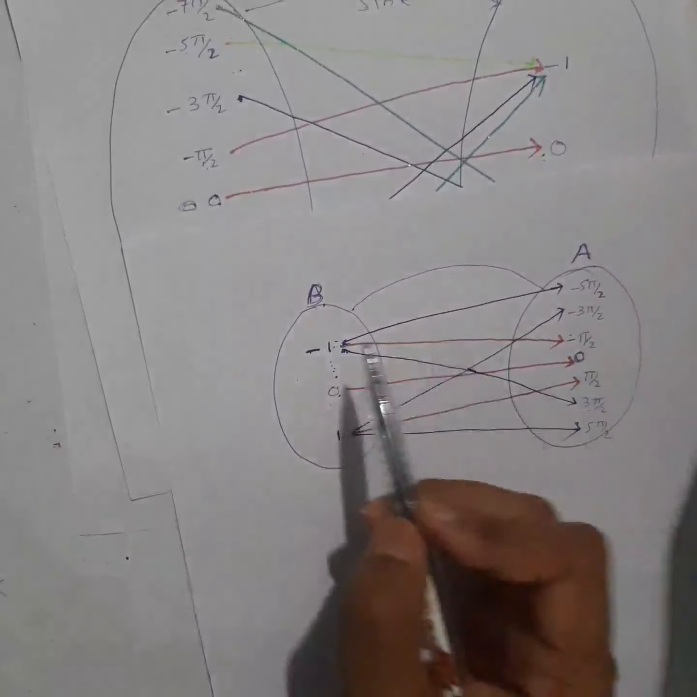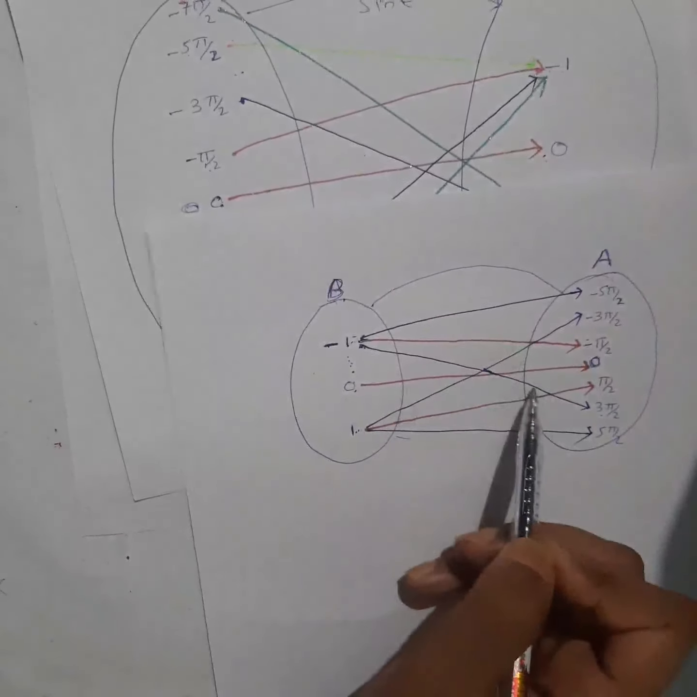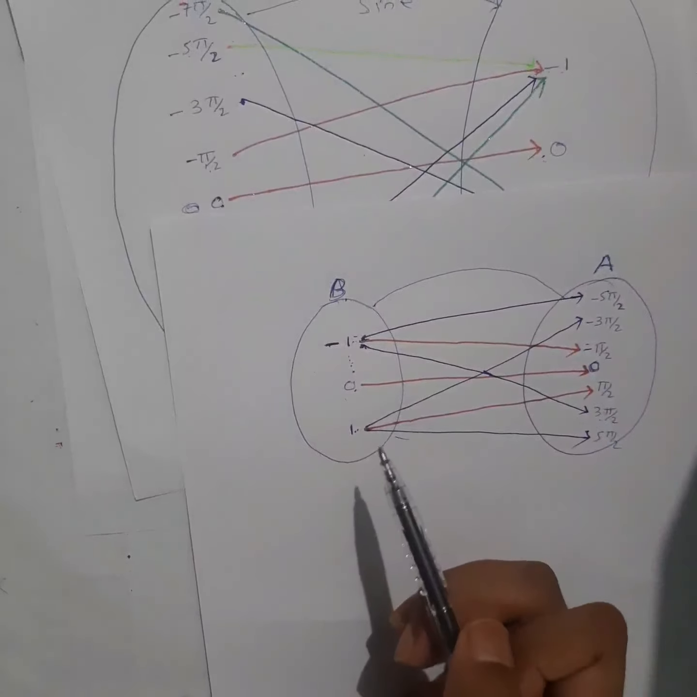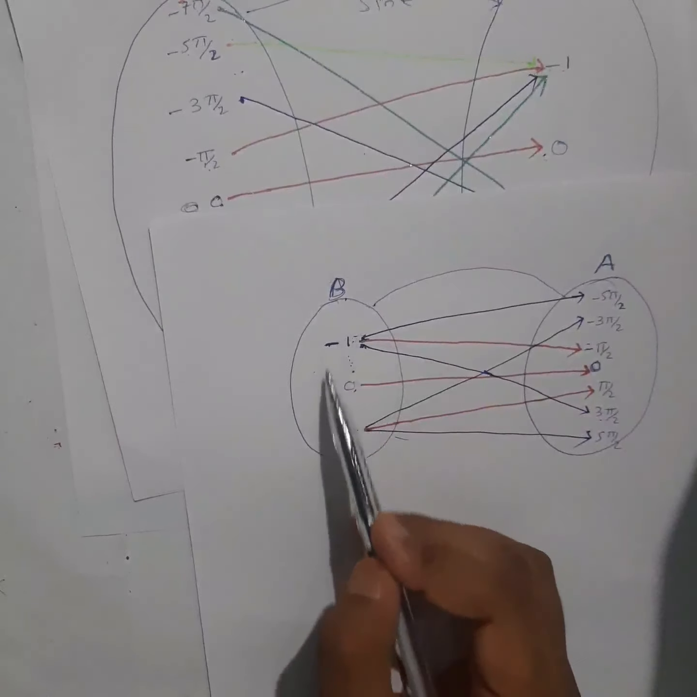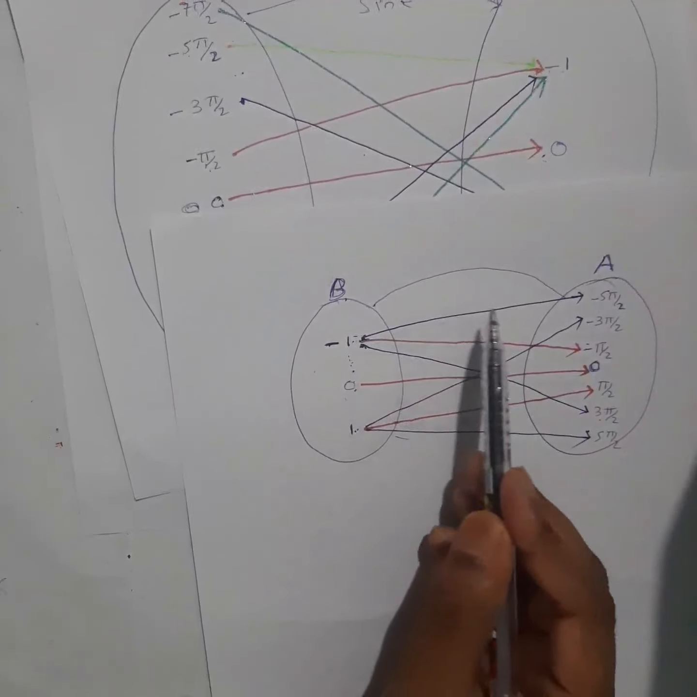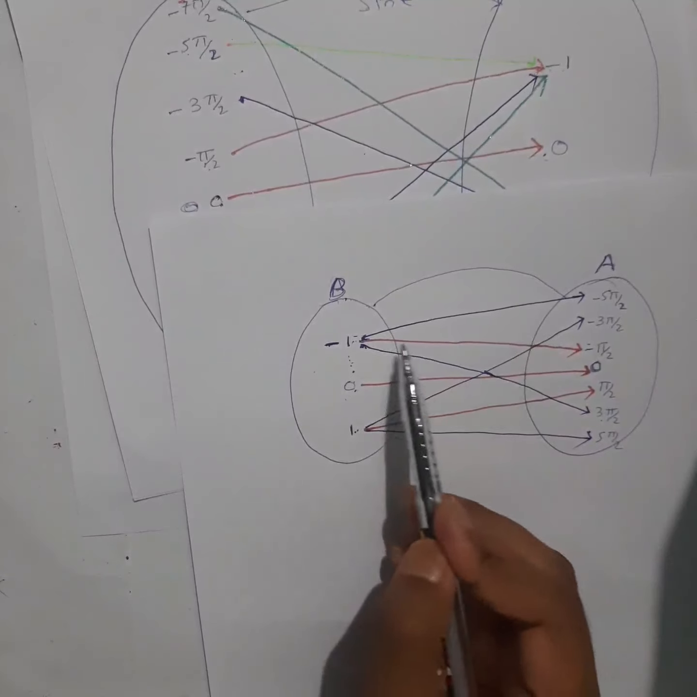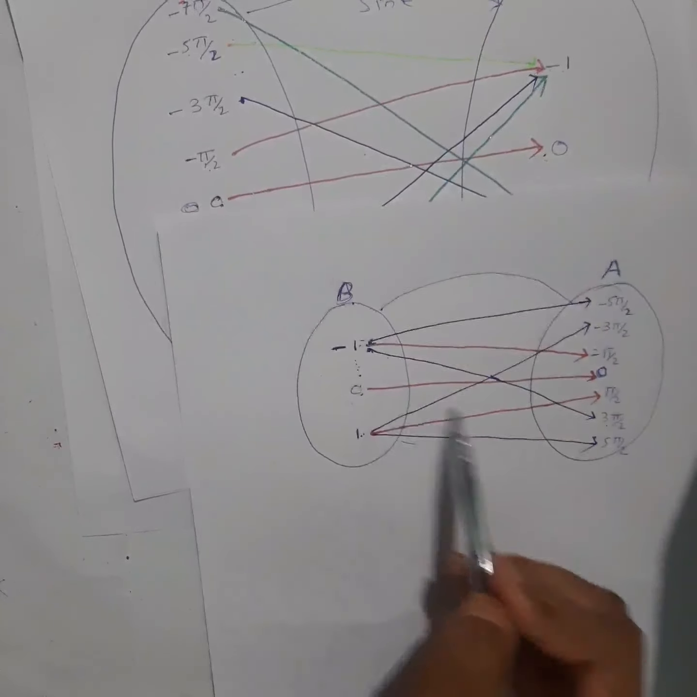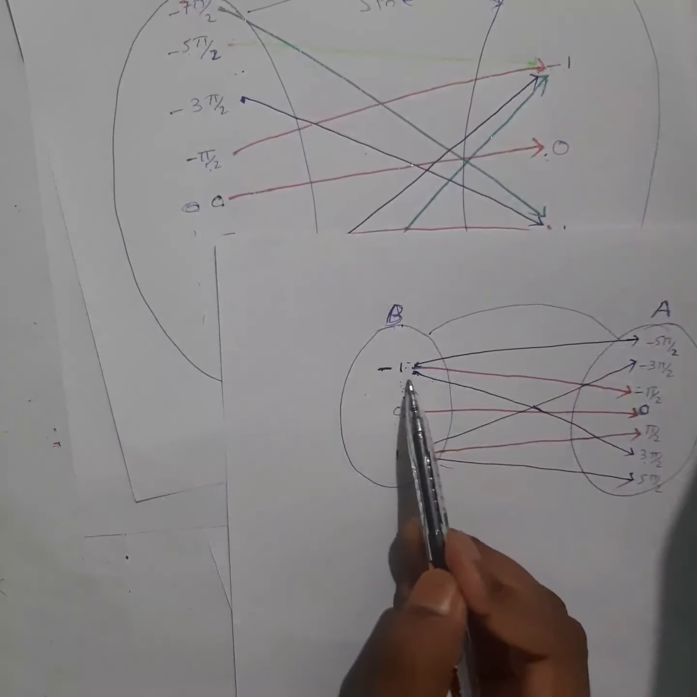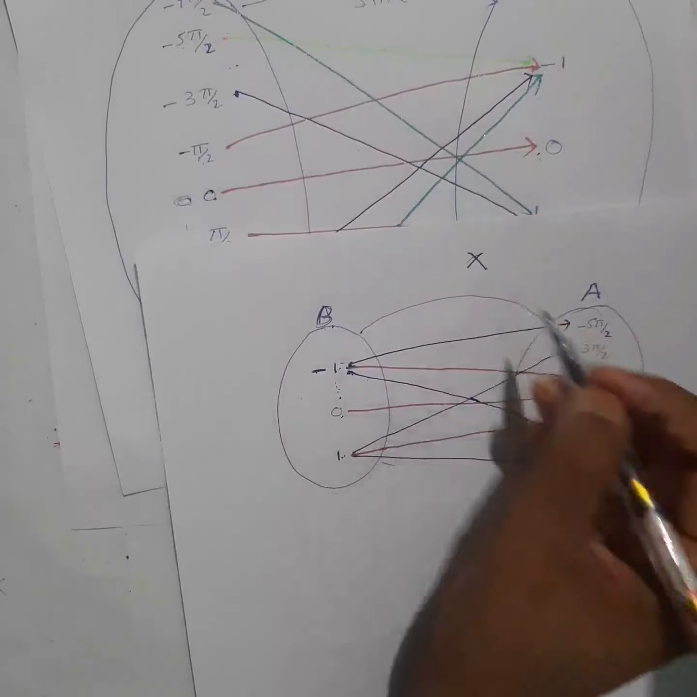If you draw only this much, then you also have three images, which is not the definition of a function. A function says all elements must have an image, and exactly how many images? One image. But here you have infinite images for -1. So this cannot be a function.